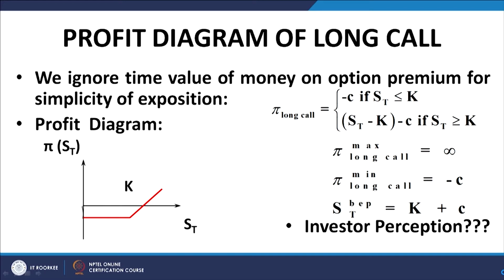The profit function clearly represents what I have explained just now. It is pi of long call equal to minus C, where C is the premium that he has paid at the point of acquiring the option. Please note, we are ignoring the time value of money, but it has to be noted that the cash outflow for acquiring the option would have occurred at a much earlier date, at the point in time when he acquired the option.